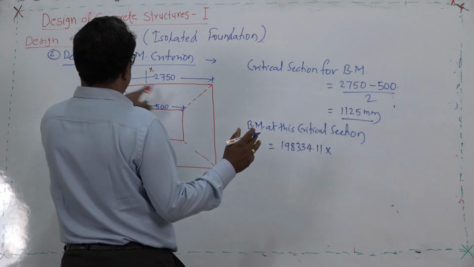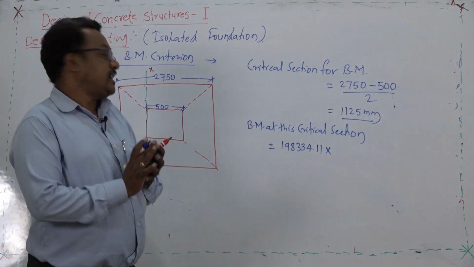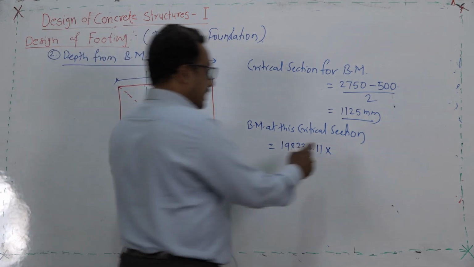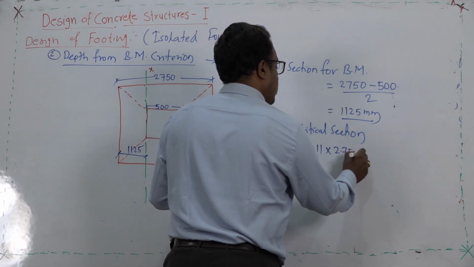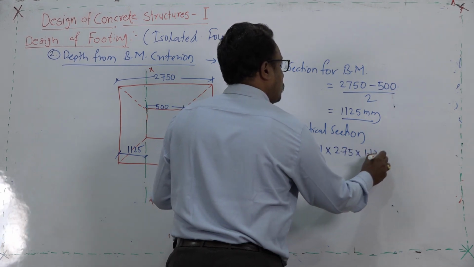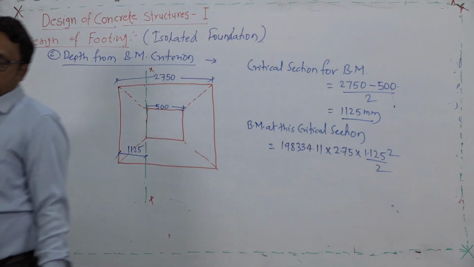The bending moment should be expressed in terms of Newton meter, that will be the SI unit. Therefore, 198,334.11 multiplied by one side of this footing, 2.75, into 1.125 square divided by 2. So, this is the value of the bending moment.